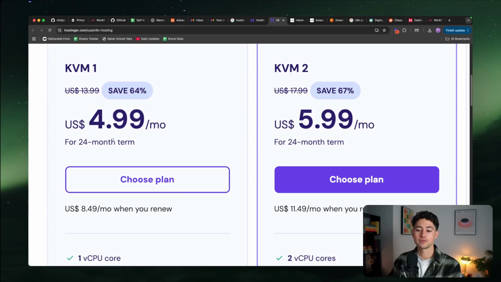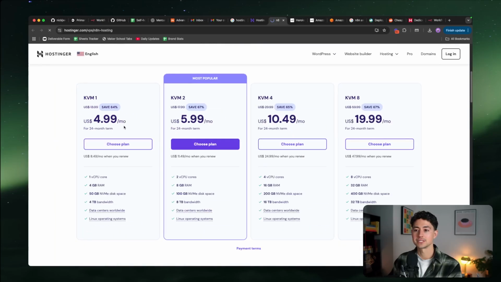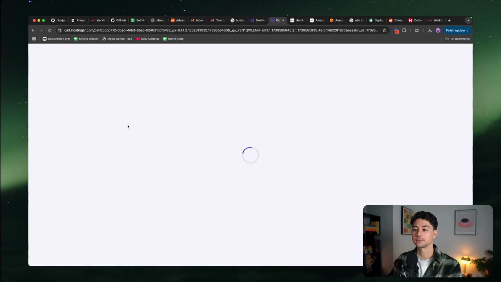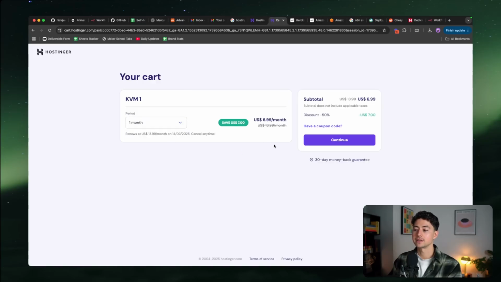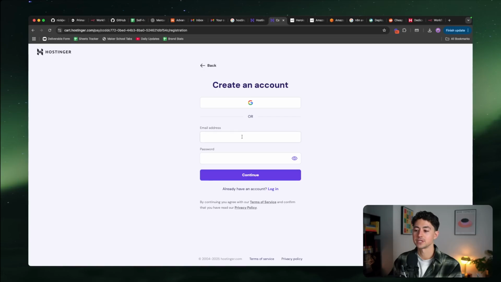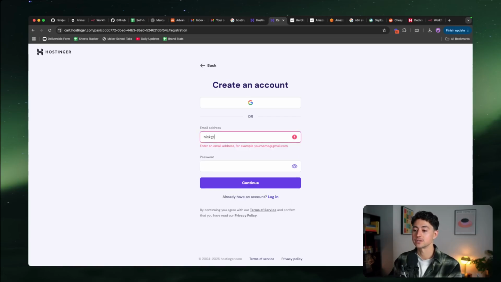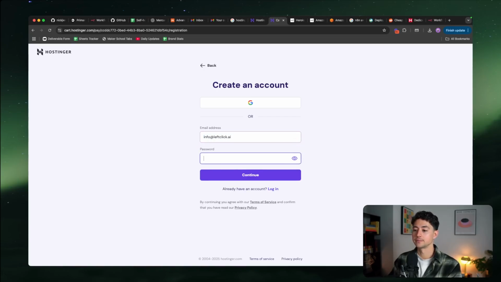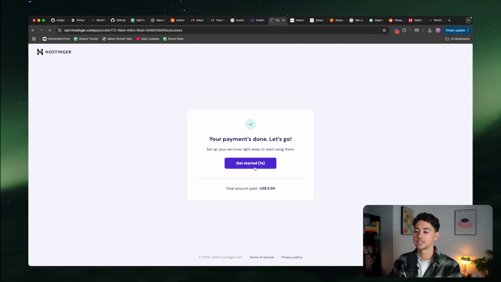These are the prices on a 24-month term, but when you click on it, you'll actually be able to select a smaller term if you want. So period 24 months, let's go down to 1 month here. I'm going to click on continue. It's obviously then going to ask me to create an account, do all my pricing information and stuff, but let's do this one. Okay, good to go. We're now going to click get started.